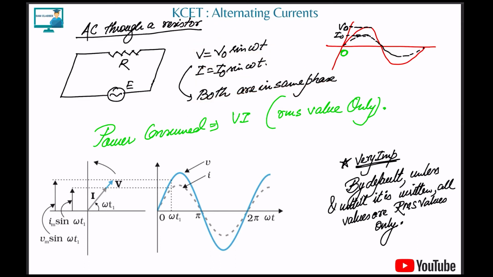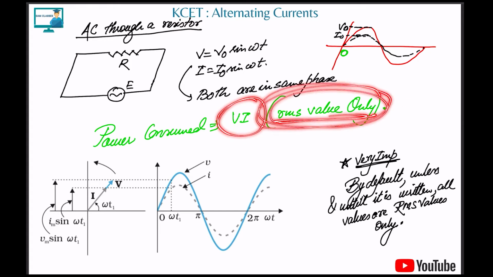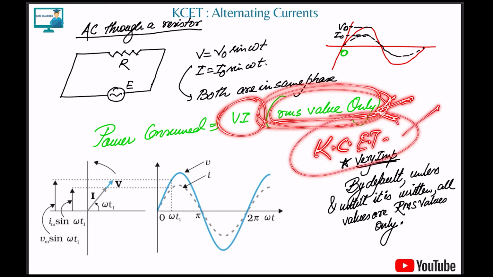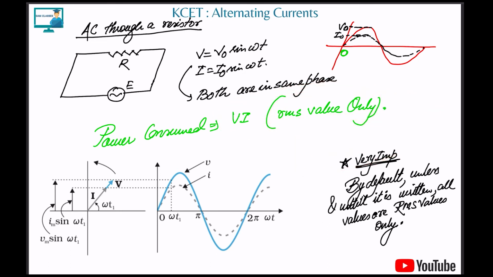Same phase means if I put x equal to 0, both current and voltage start at the same point, both reach a maximum at the same point, both again come to 0 at the same point, both again go to the minimum at the same point. That is known as same phase. Clear everybody? Next, power consumed is equal to VI, and you will take the RMS value only. Very important. That's why I'm giving emphasis. For the KCT, one question is confirmed from RMS value. Three questions come, so please be very careful.